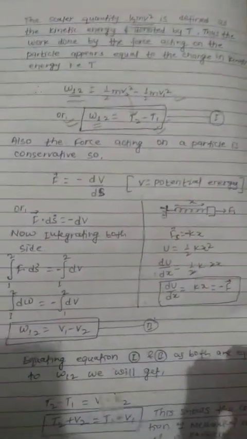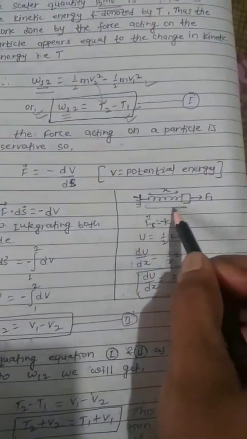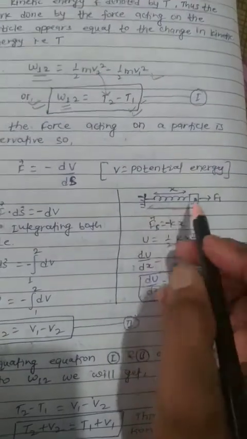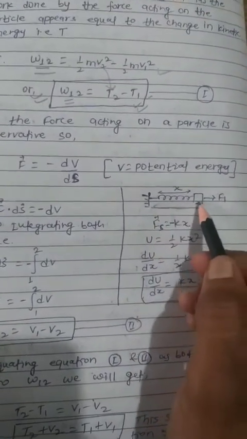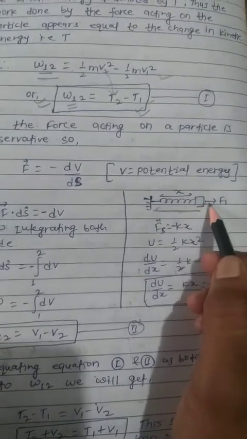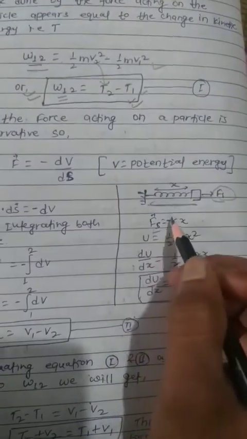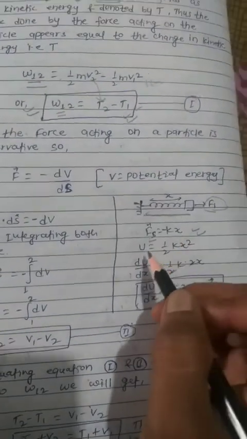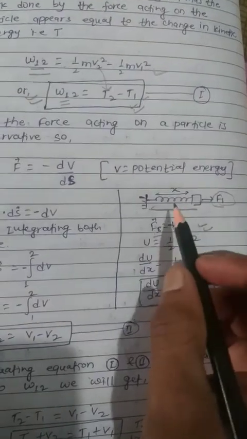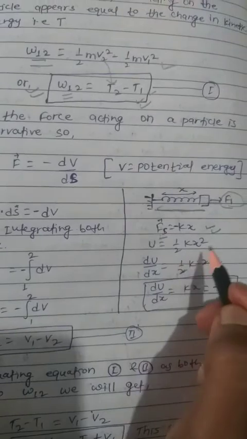So gentlemen, I just want to remind you of one thing, that spring force is also conservative in nature. Here I have simply demonstrated a spring attached to a block, and a force F1 is acting on it. So we can write the spring force as negative of kx. We have already gone through this in 11th-12th. And now the potential energy stored in this spring, either by compression or by expansion, is half kx square.